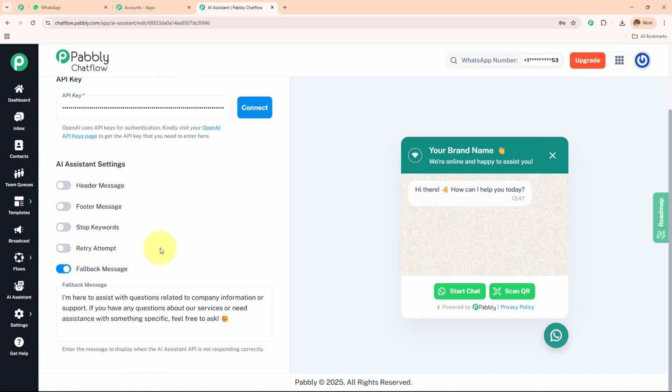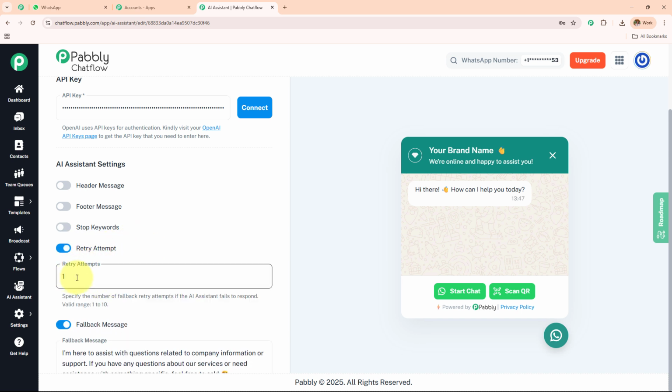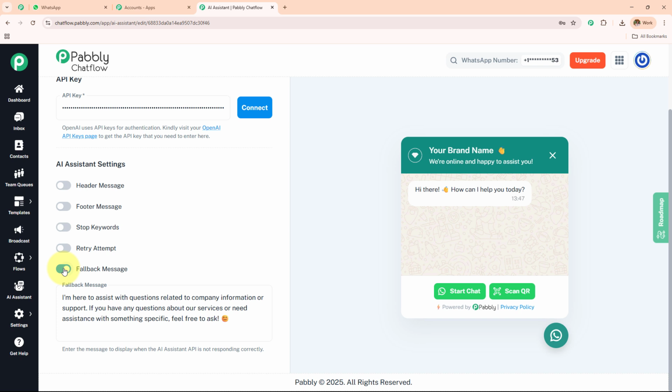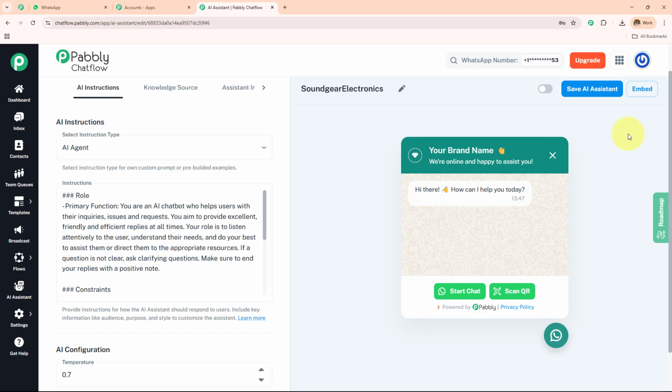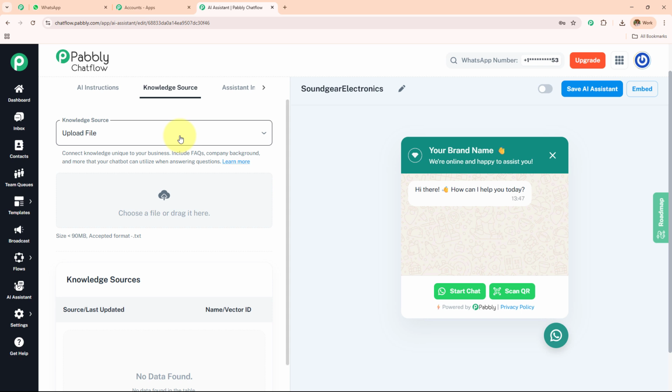Then we have this retry attempt. You can enter the number of attempts here, and then we have this fallback message. So this is the message which I've created for the fallback. This is the default message: I'm here to assist you with questions related to company information or support. If you want to add something else, like the contact details or anything else in the fallback message, you can. Whenever your AI does not have the particular knowledge about the question or query which your customer is asking, it is going to send this particular fallback message. So here we are done with this, and now moving on towards the next step, which is knowledge source.